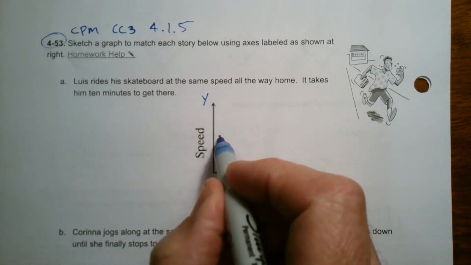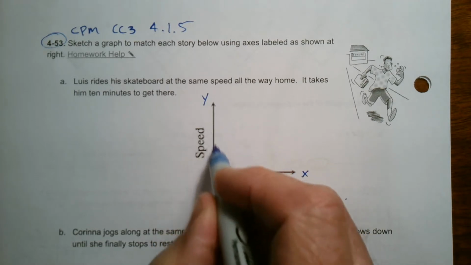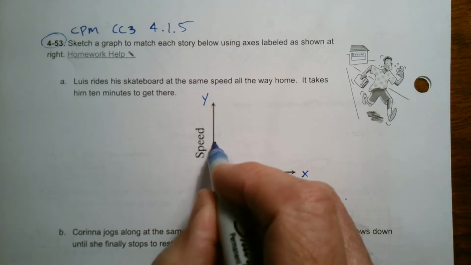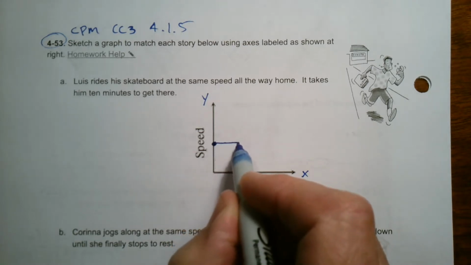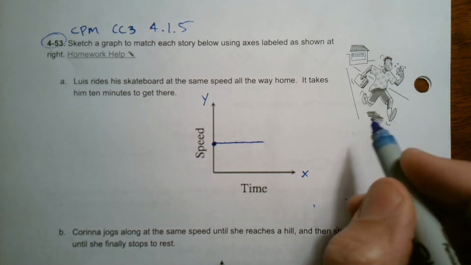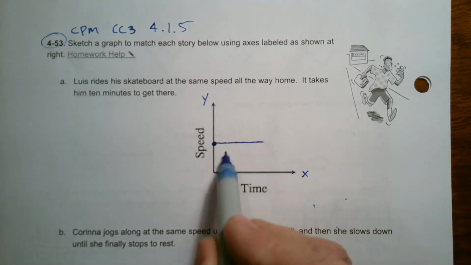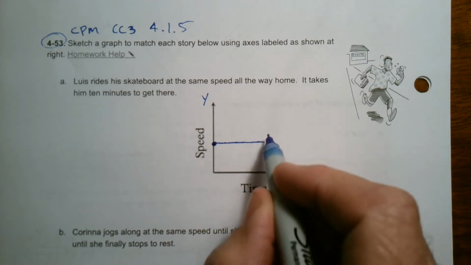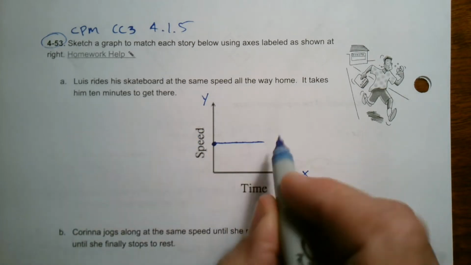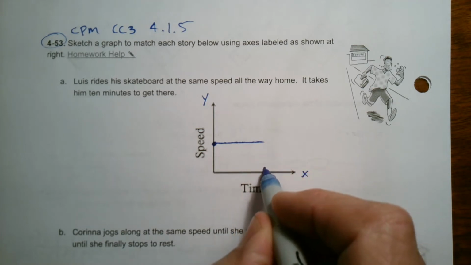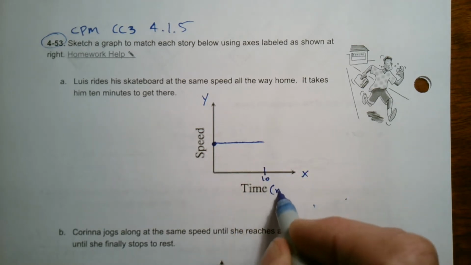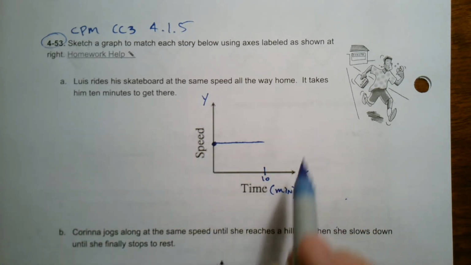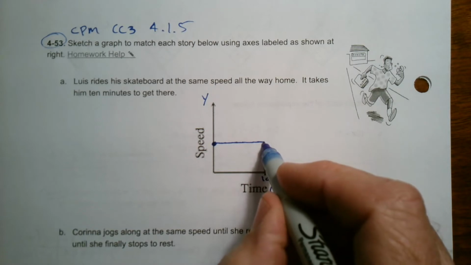So what we would have here is a graph. I could just choose any speed of what he's at. There's no markings here. So say it's this speed. He's continuing at the same speed, right? And time does continue, right? Here's, I don't know, 1 minute, 2 minutes, 3 minutes, whatever the case is. But what I do know, because it gives me this information, is at 10 minutes, and we're going to put minutes in terms of my time, right? Because it takes him 10 minutes and he gets there. So at 10 minutes, he arrives.